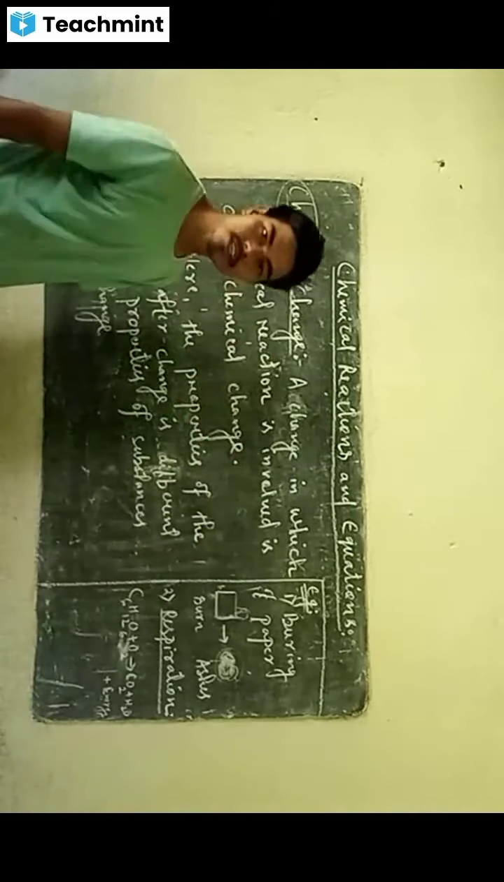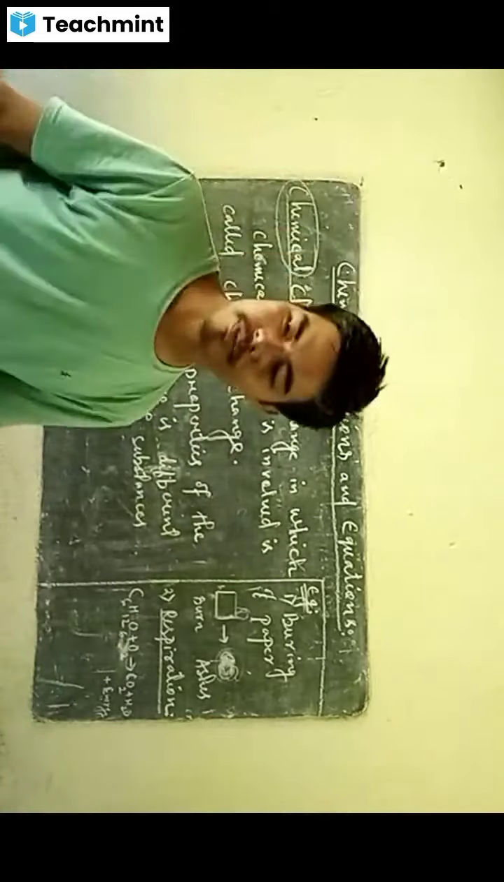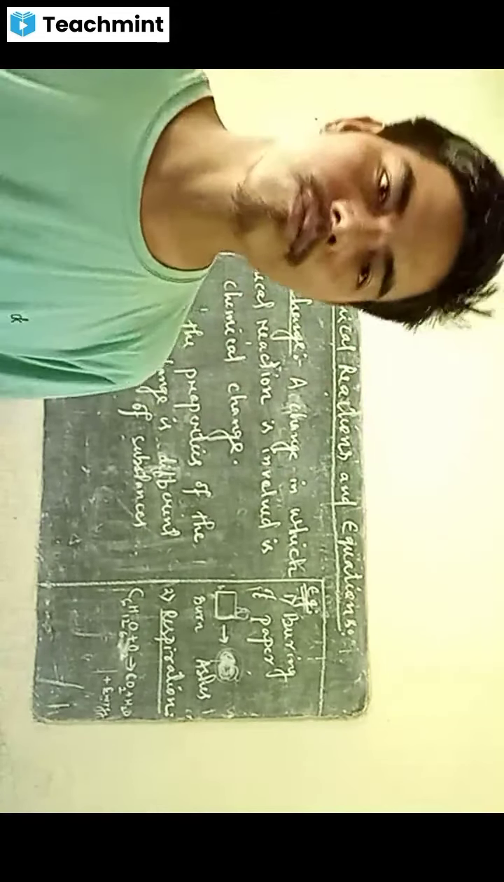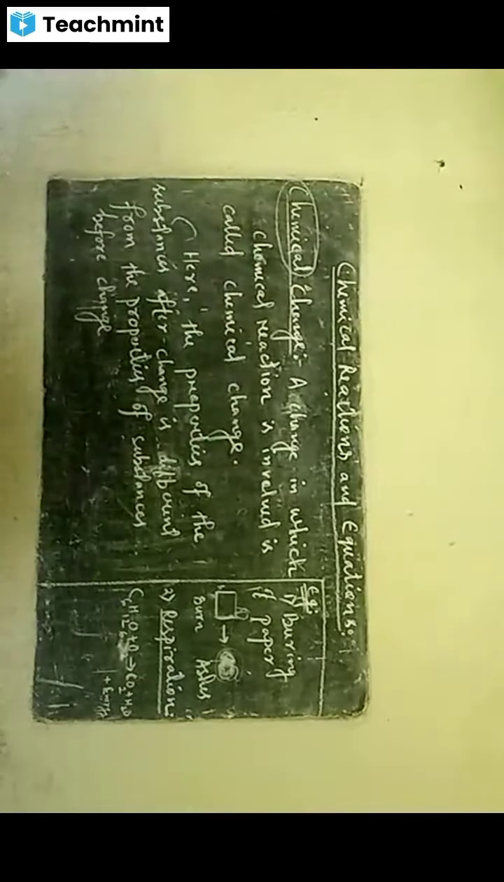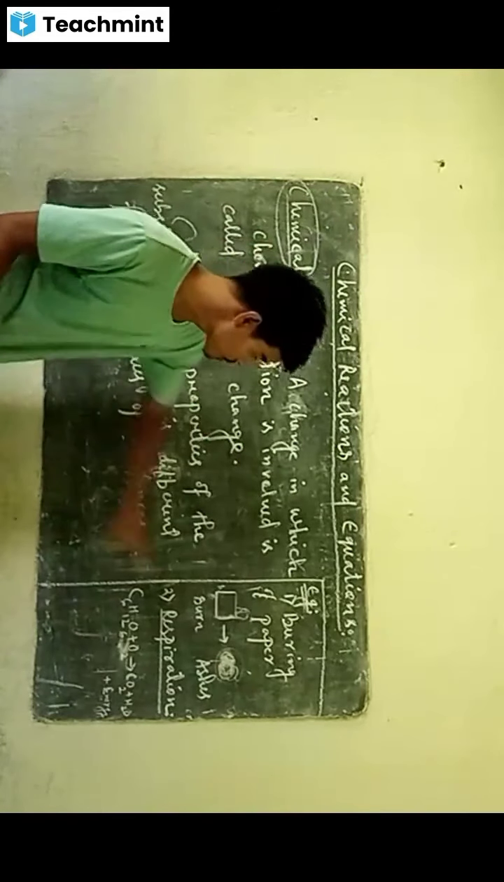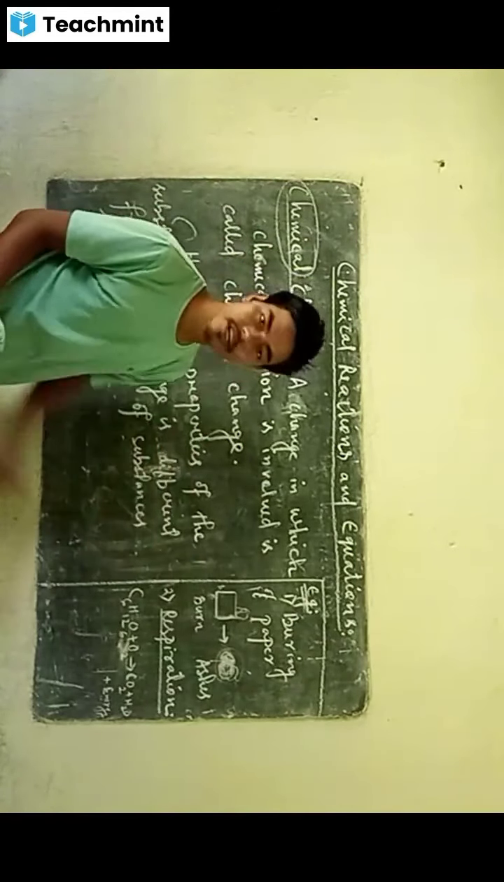Then we can say photosynthesis. Photosynthesis is also a type of chemical change. We learned the equation of photosynthesis in class 8 also. Why? Because in photosynthesis also chemical reaction is involved. Here also respiration. In respiration also chemical reaction is involved.